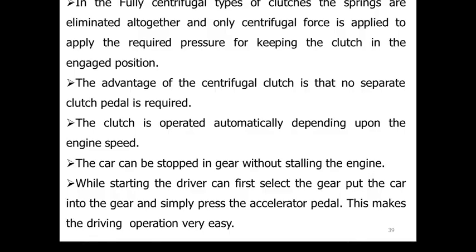So we'll summarize here. In the fully centrifugal type of clutches, the springs are eliminated altogether and only centrifugal force is applied to provide the required pressure for keeping the clutch in the engaged position. The benefit of the centrifugal clutch is that no separate pedal is required, as we have seen here. That entirely depends upon the motion of the lever assembly, which is operated by centrifugal action. The clutch operation may be automatic, depending upon engine speed. With that effect, the car can be stopped in any gear without stalling the engine, because we only have to decelerate the car.